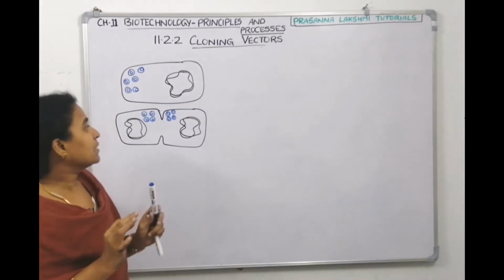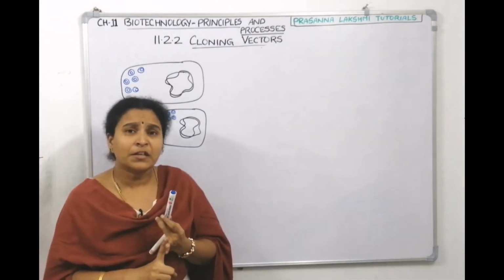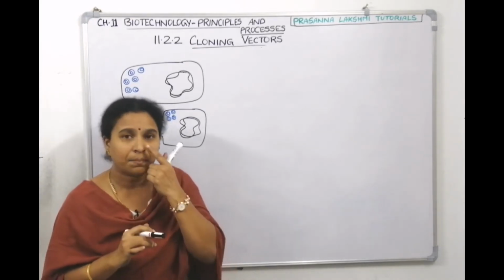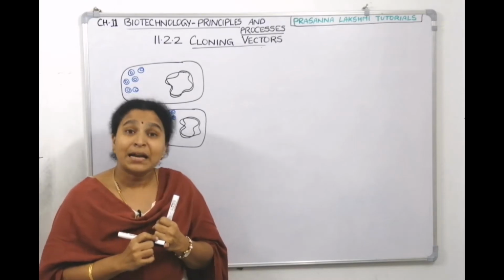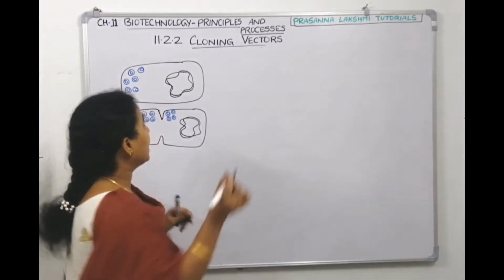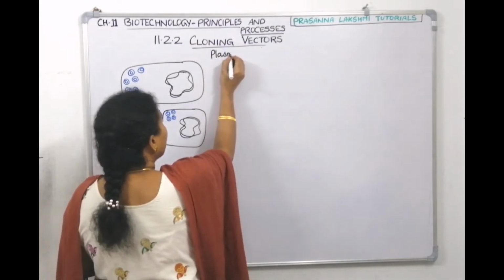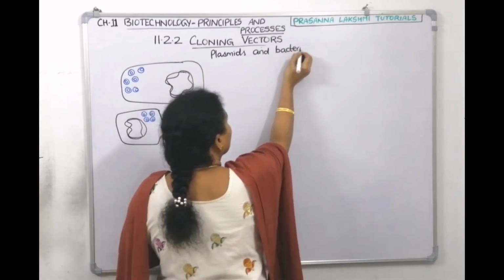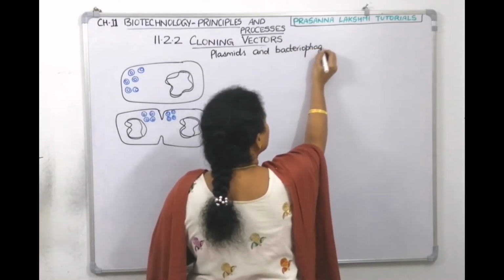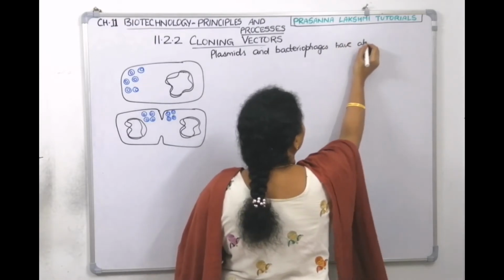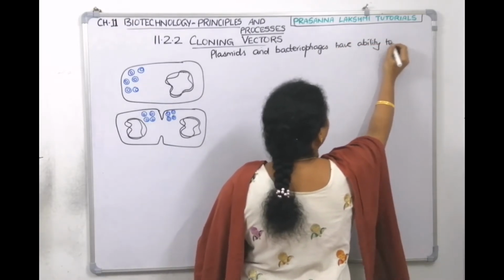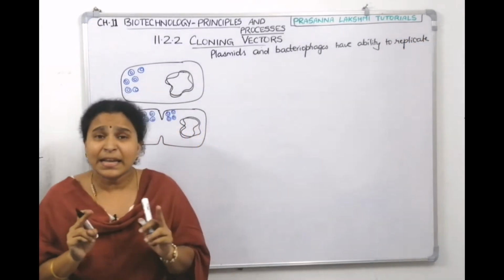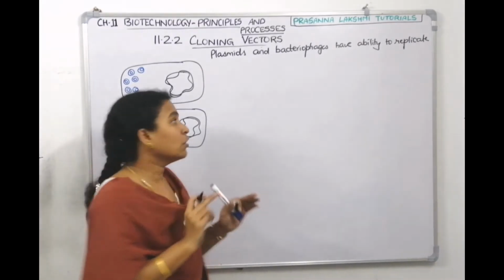So NCERT says that plasmids and bacteriophages also, the virus also, can multiply in the bacterial host very fast, independent of the bacterial DNA replication. Plasmids and bacteriophages have the ability to replicate in the bacterial cell independent of the chromosomal DNA.